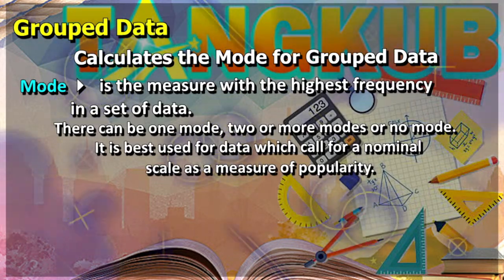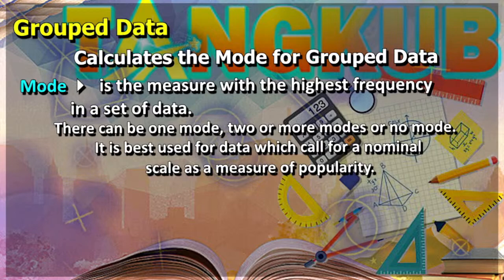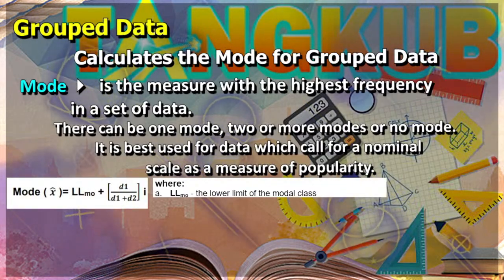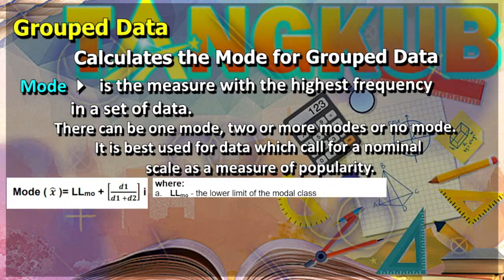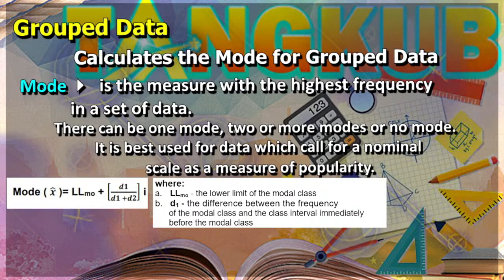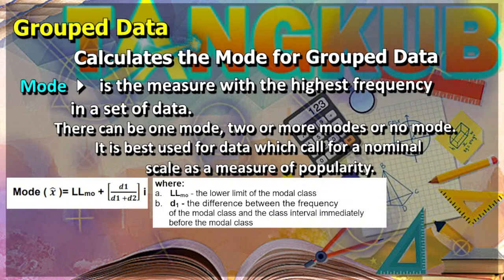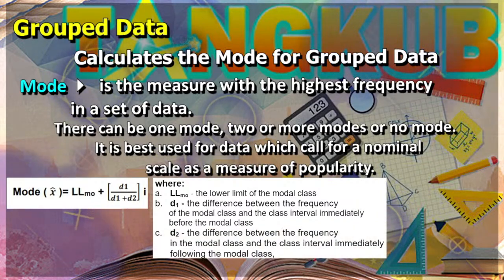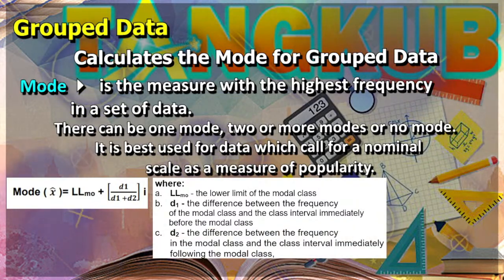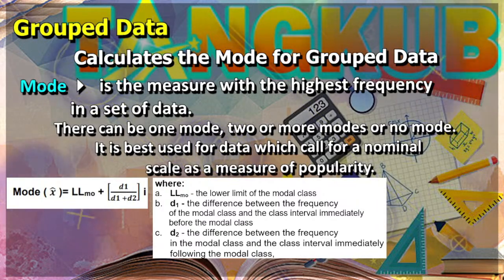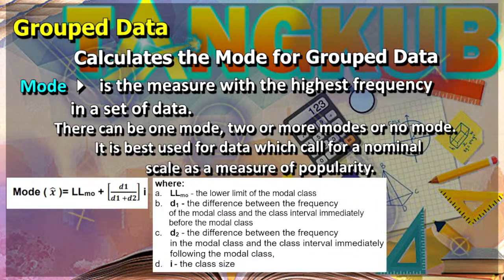Now, to solve for mode for group data, we have to use this formula, where this symbol is the lower limit of the modal class. And d sub 1 is the difference between the frequency of the modal class and the class interval immediately before the modal class. D sub 2 is the difference between the frequency in the modal class and the class interval immediately following the modal class. And i is the class size.